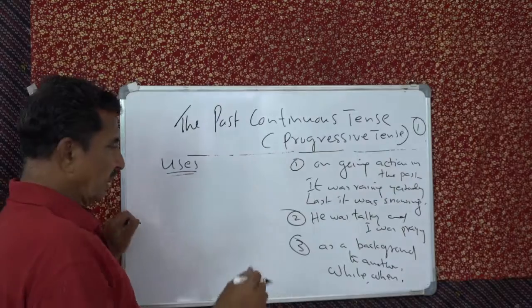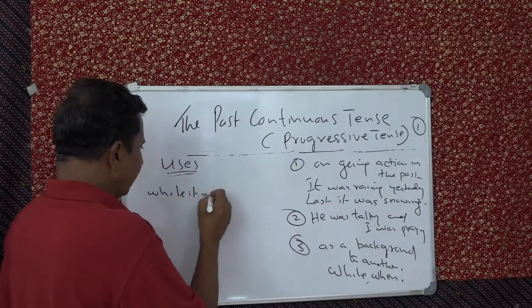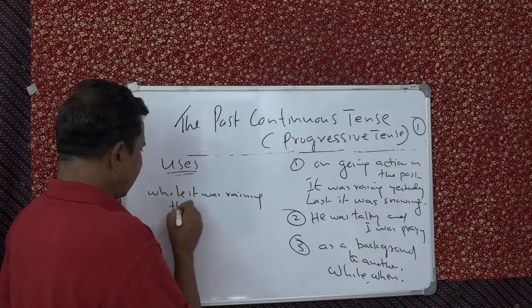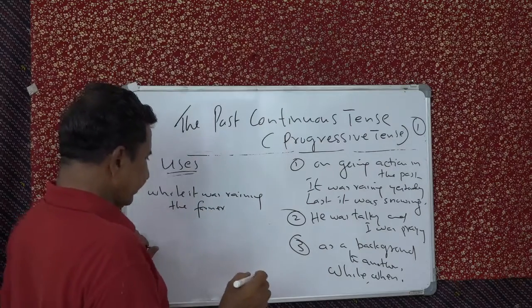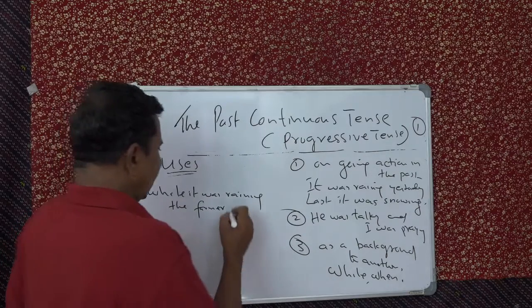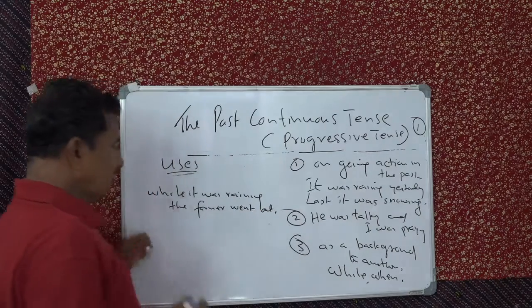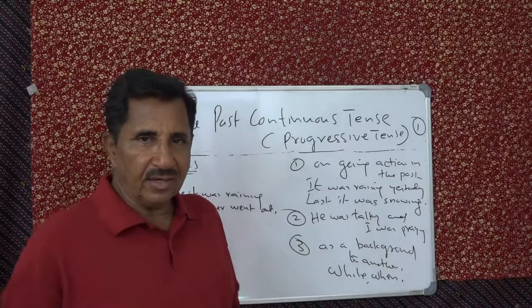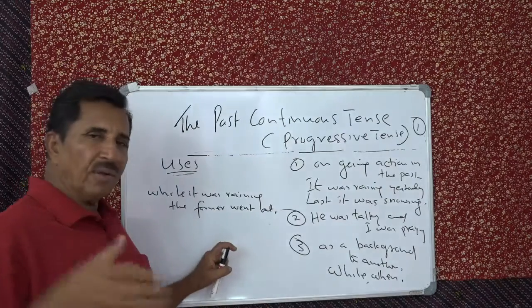Yes. So here again examples. While it was raining, the farmer went out. Why did he go out? Maybe he had to make some adjustments in the field so as to conserve water. While it was raining, the farmer went out.